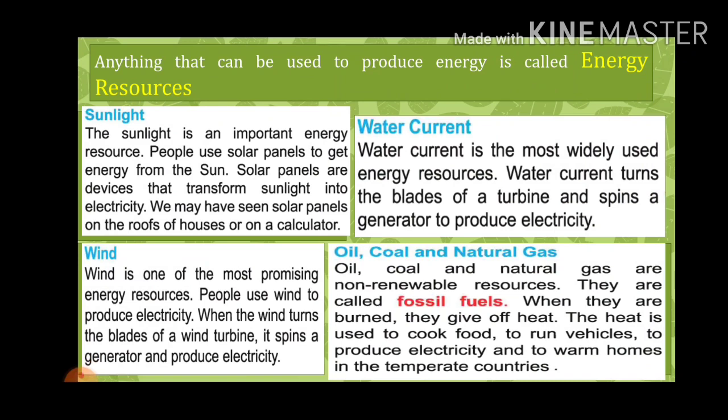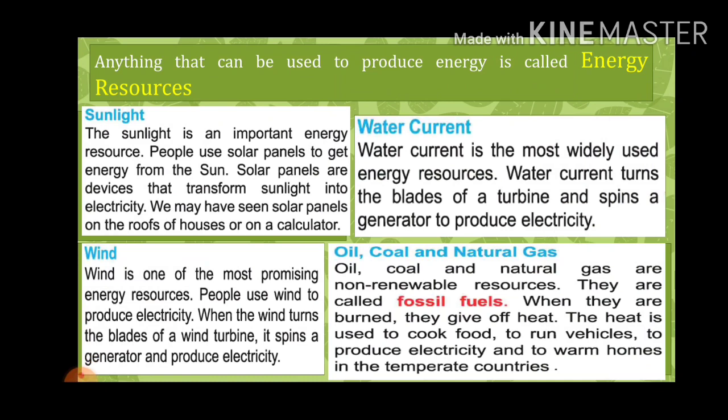Now, sunlight. Sunlight is an important energy resource. People use solar panels to get energy from the sun. Solar panels are devices that transform sunlight into electricity. You may have seen solar panels on the roofs of houses. Nowadays it is very common to see. What do these solar panels do? They convert sunlight into electricity and help to meet our requirements of electricity.